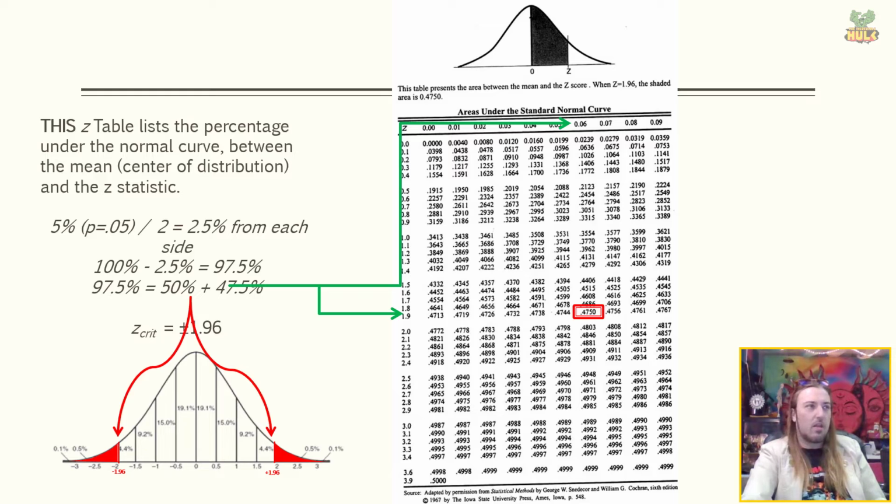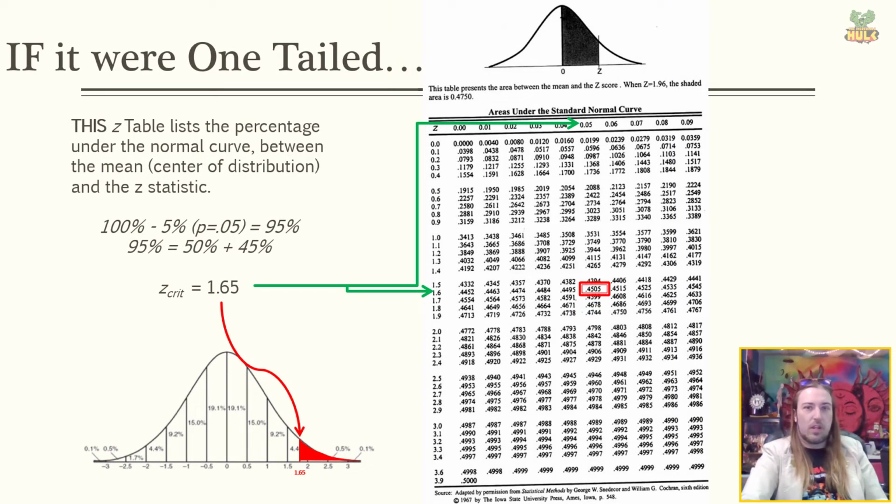So let's say we were simply predicting that the Foos family was faster than or slower than, not that they were different from. In this case, we would need a z statistic that's on just one side of the distribution and keeps all 5% in that tail. So instead of looking up the z statistic that has 2.5% in each tail, we look up the z statistic that would leave 5% in a tail. In that case, 45% between the mean and z corresponds to a z critical, a z cutoff, of 1.65.